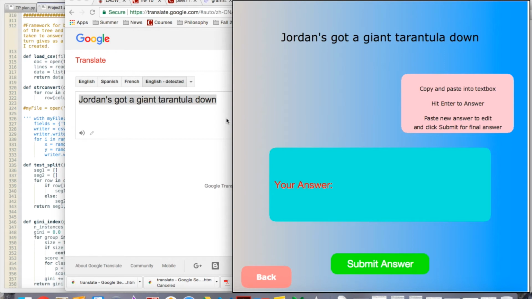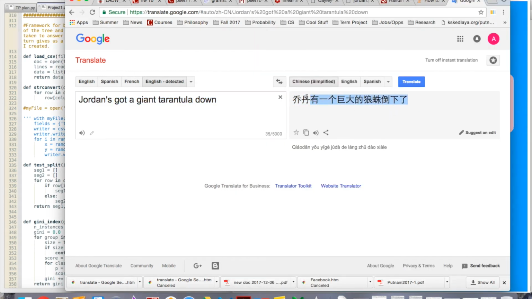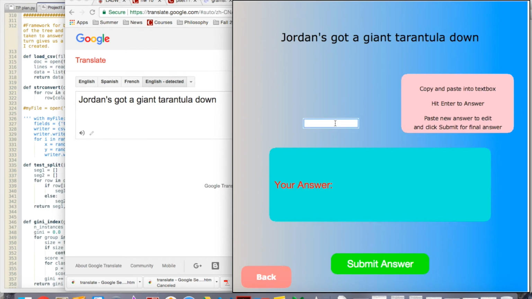If we take the Chinese translation of this phrase, tkinter doesn't let us type Chinese in directly, so we copy and paste it in. It tells you to hit enter to paste this into the answer box. So we put this into the answer box, and now we submit the answer.